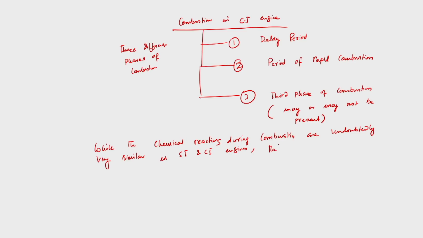The physical aspects of the two combustion processes are quite different.